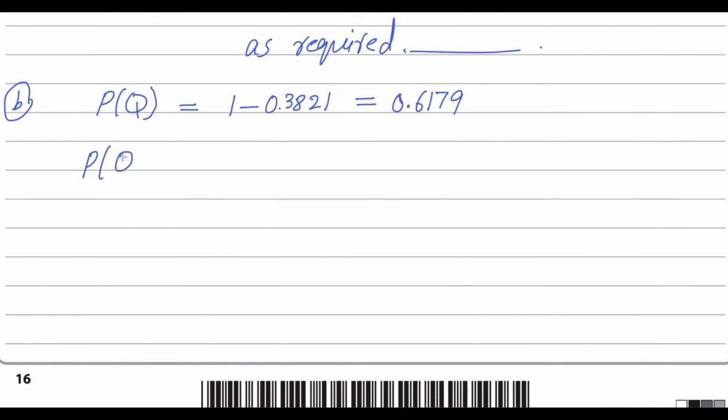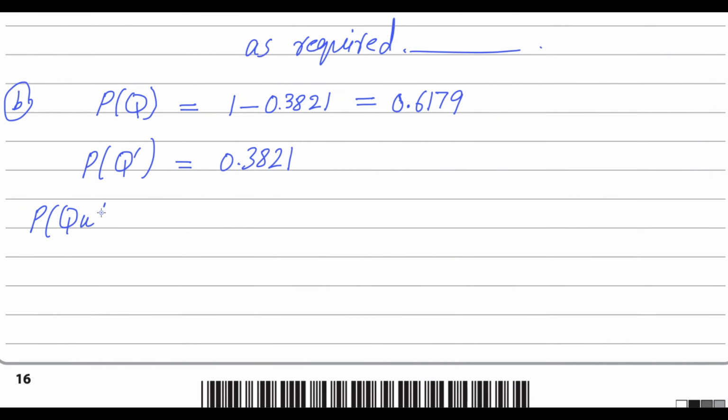Let's say Q complement is the probability to not qualify. So not qualifying for the final will be 0.3821. So this will be the probability. Every player has 3 chances to qualify. What is that? For the probability to qualify, how could he qualify? There are 3 chances, 3 throws.